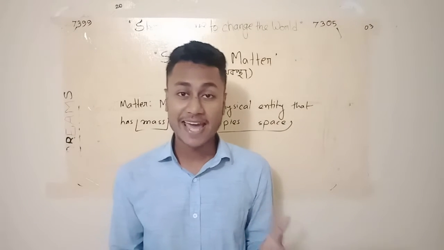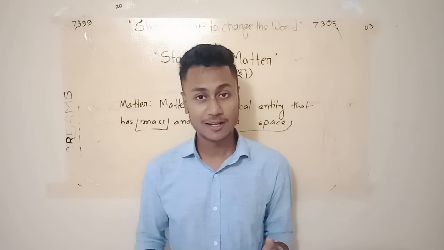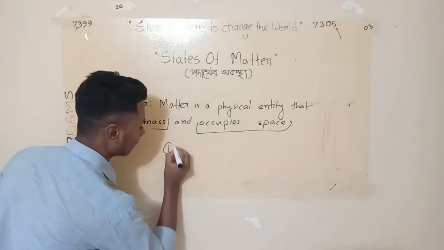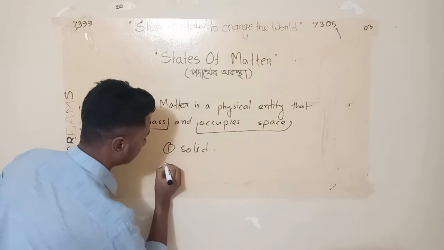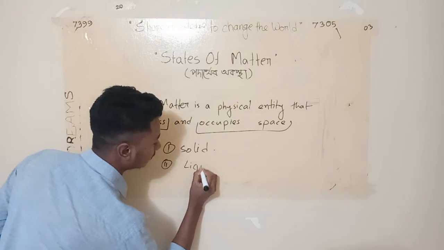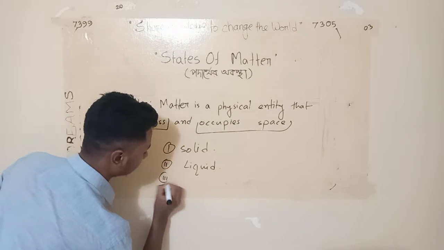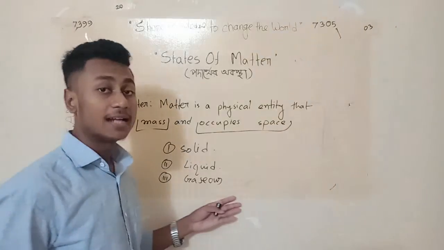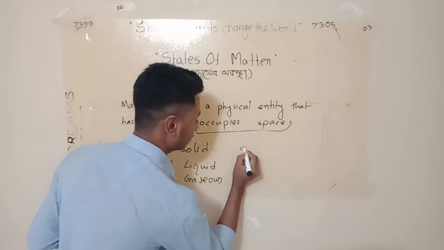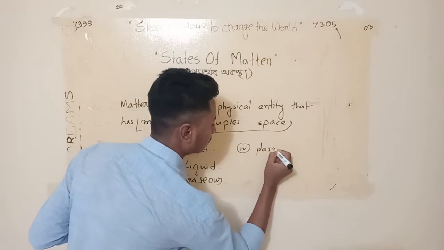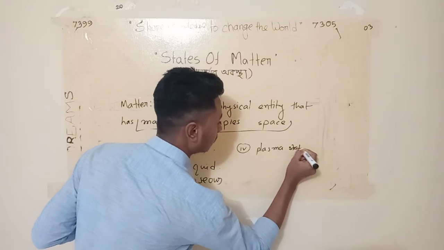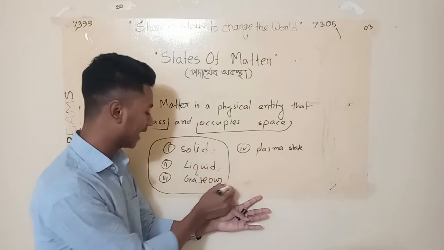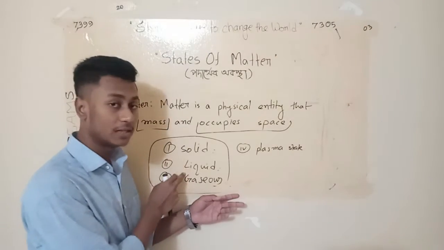Now, how many states of matter are there? For now, let's just know that there are three states of matter. The first one is solid, the second one is liquid, and the third one is gaseous. There is also a state of matter which is known as the plasma state. For now, let's just know about these three types of states: the solid state, liquid state, and the gaseous state.